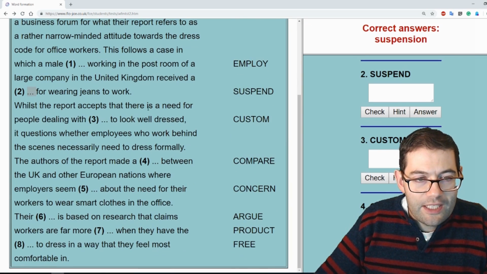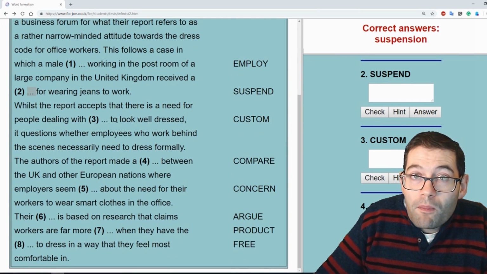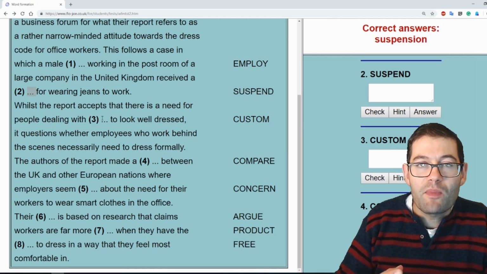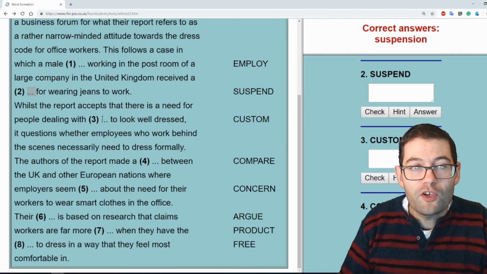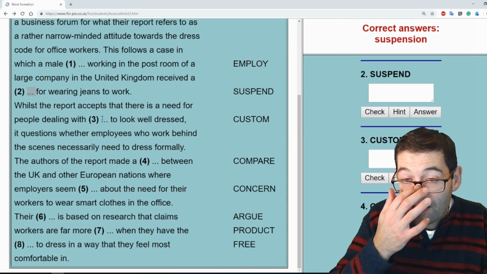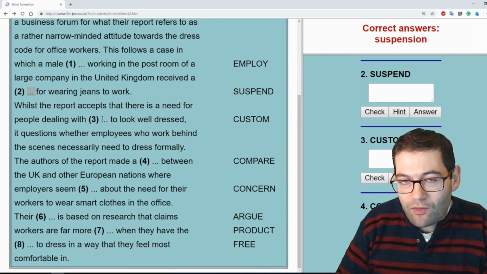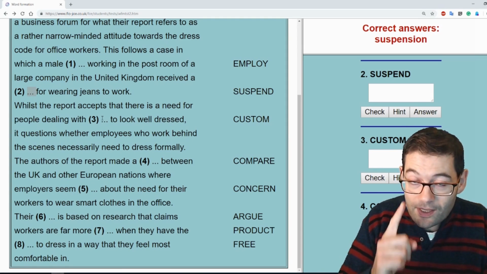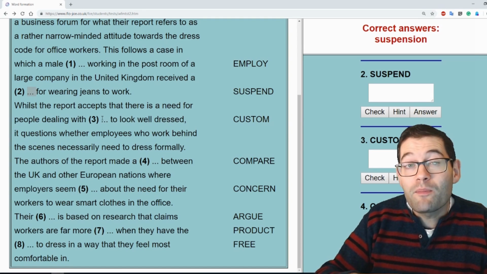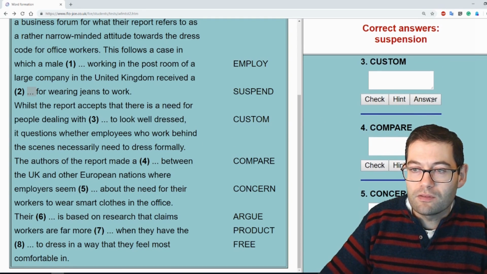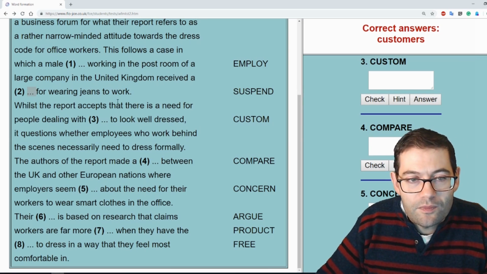Whilst the report accepts that there is a need for people dealing with somebody to look well dressed. So the context here very much is people dealing with people. So we've already had one personal noun, and in this case we need another personal noun. But we've got to be careful because the context tells us that we're not just dealing with one customer, we're dealing with many, many customers, which is why the answer is the plural personal noun, customers.